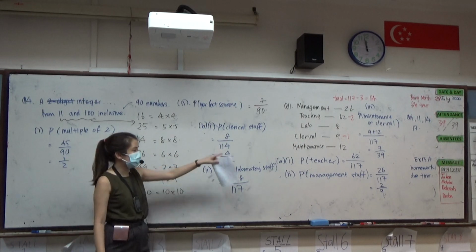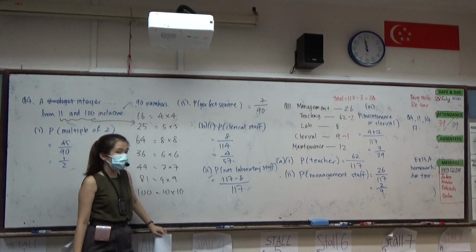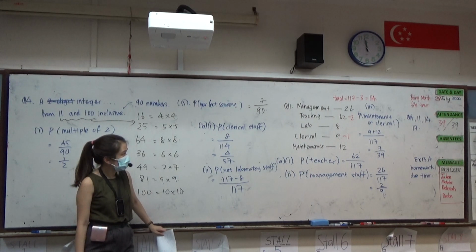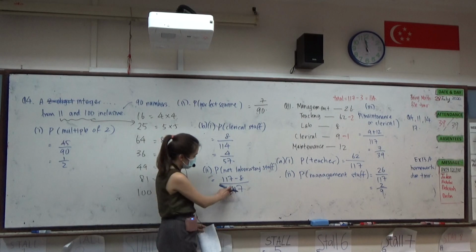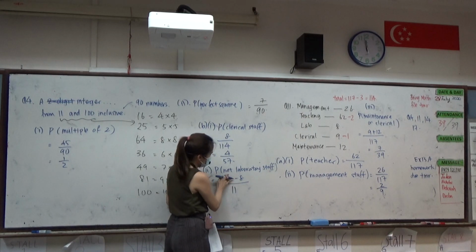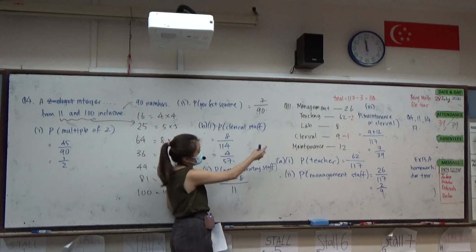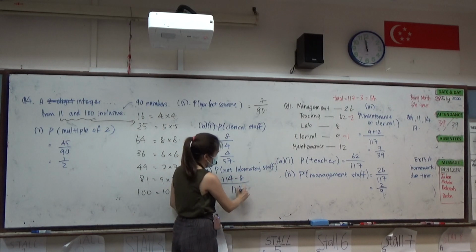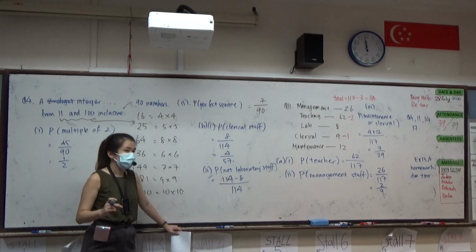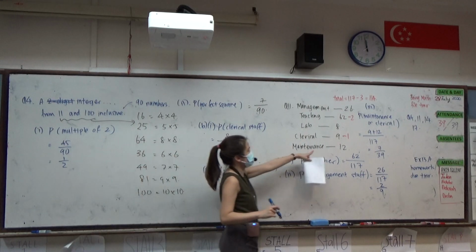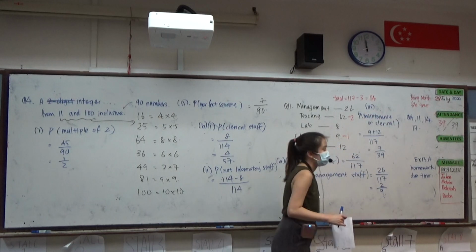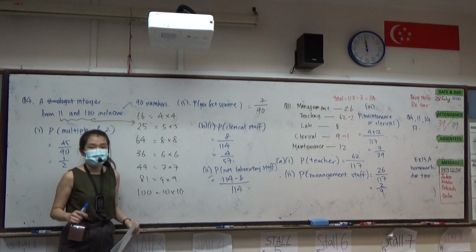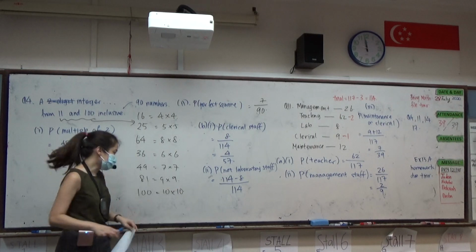You can find how many people are not laboratory. Oh, yes, you got a point. Okay, so it shouldn't be 117, right? Because this is supposed to be after people were lost already, so it should be 114 minus 8 over 114, right? Because now the total is 114 people. This is one way that you can do.